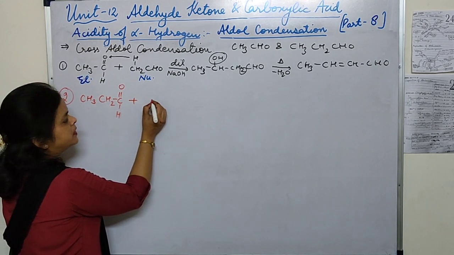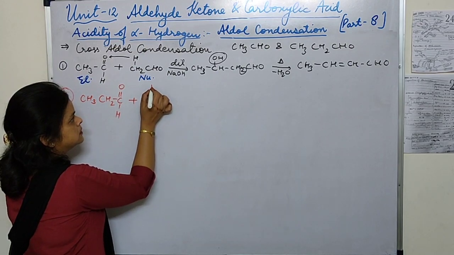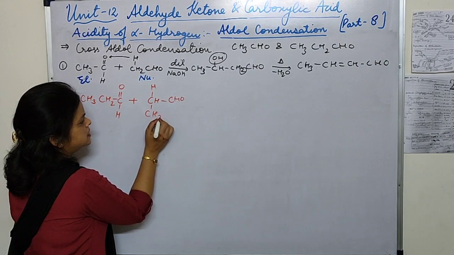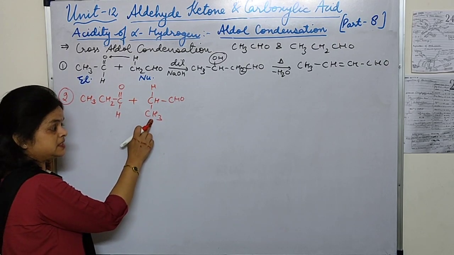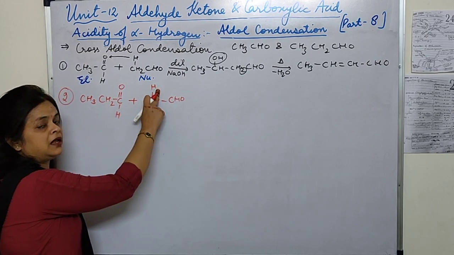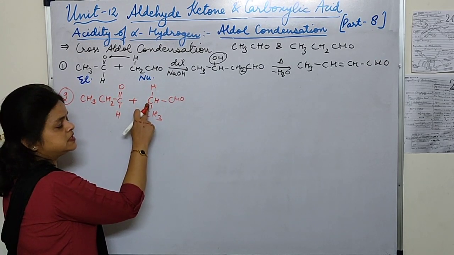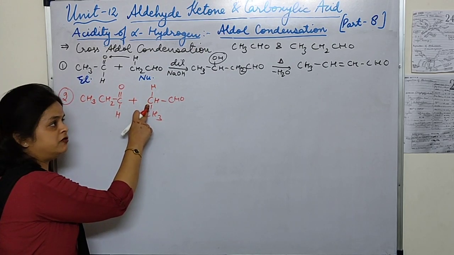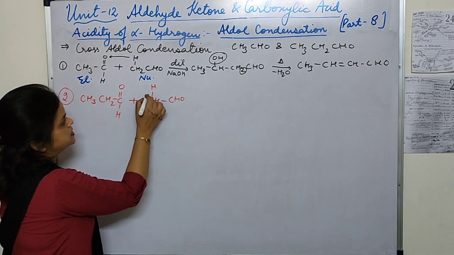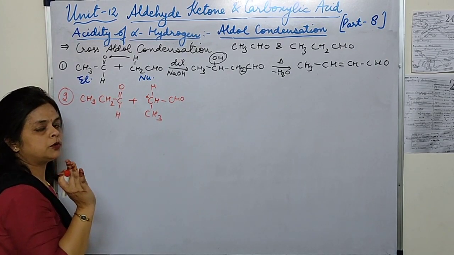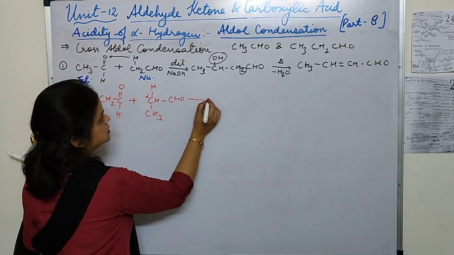So how will we write? CH CHO and this is CH3. See, I have written the CH3 group on the lower side and displayed the alpha hydrogen, because this is the alpha carbon, and whichever carbon is attached to hydrogen, that will be alpha hydrogen. So this is the alpha hydrogen. Once you have written it correctly, then there will be no problem in writing the structures.